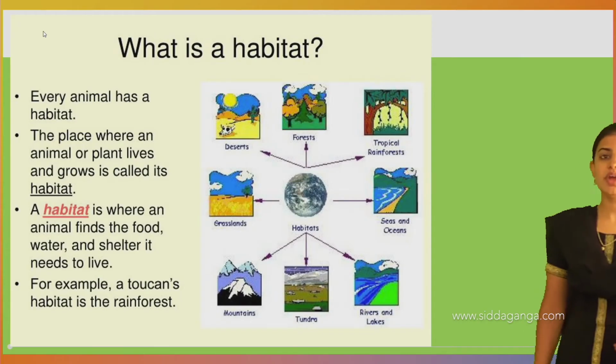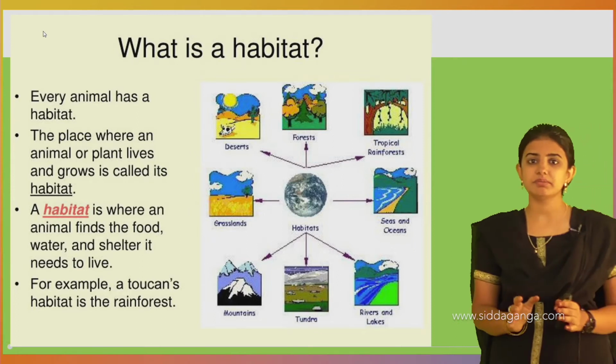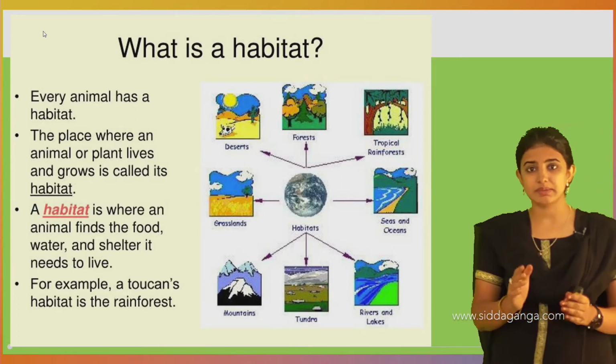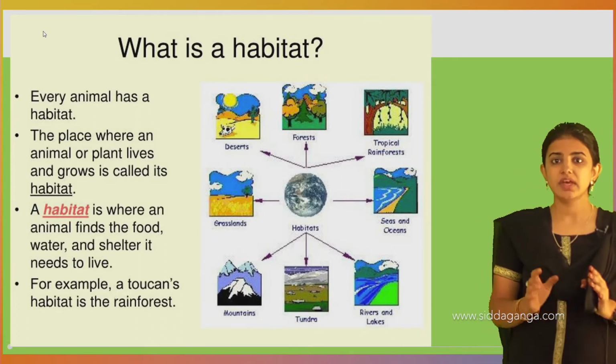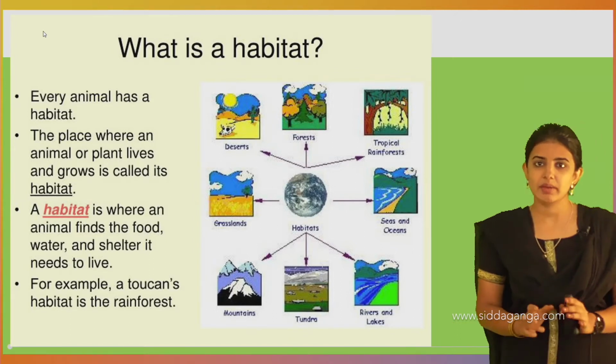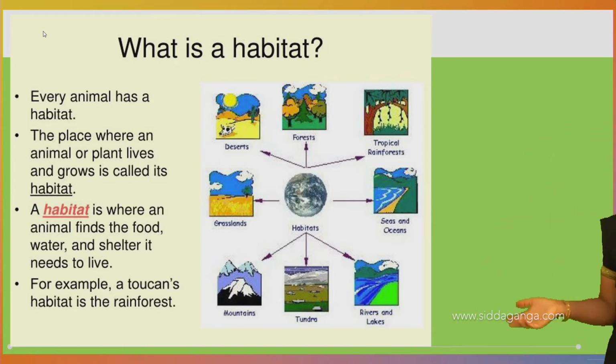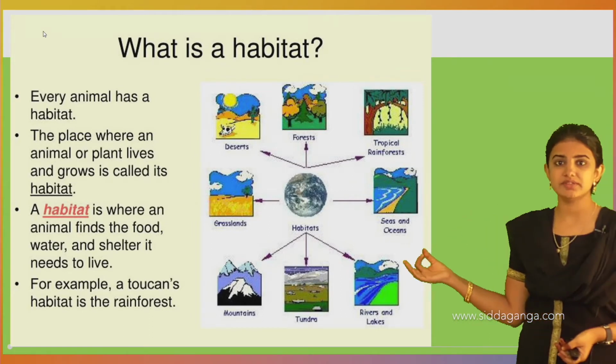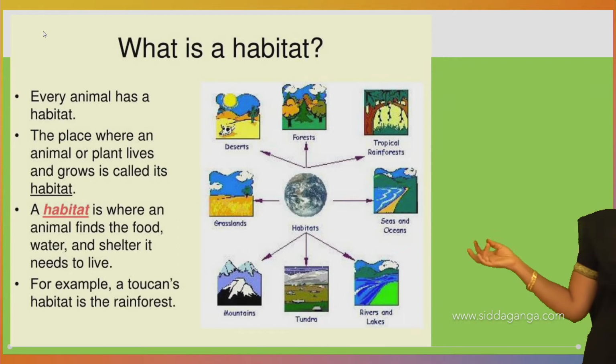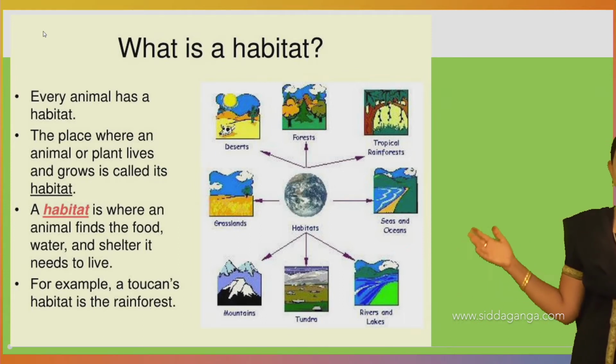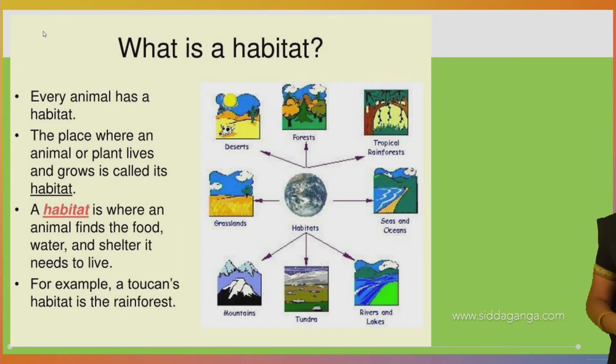Next, we shall move on to the habitat. Habitat is nothing but the place where living organisms like plants as well as animals live. Habitat may include different types, either grassland, forest, and even tropical rainforest, mountains, and these are the different types of habitat which we see.